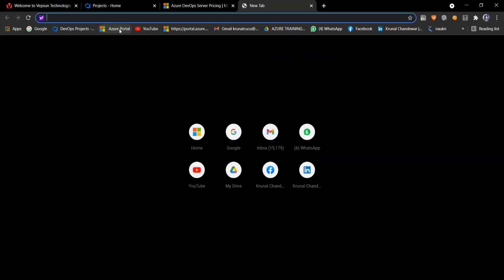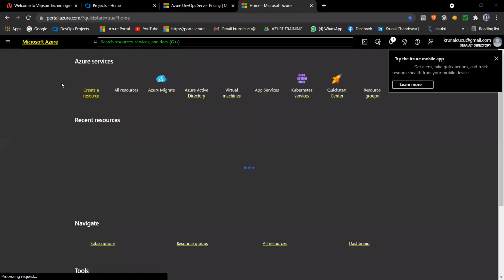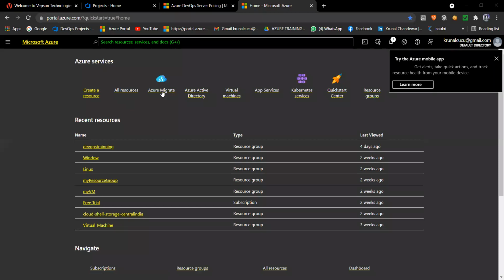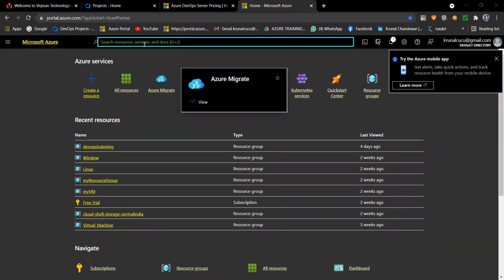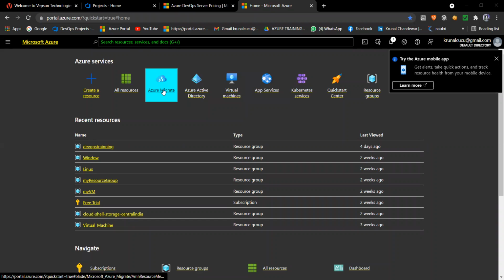Azure Migrate is one service which you will get in your Azure portal. If you go to the Azure portal, you have to search Azure Migrate in the search box, and click on Azure Migrate,